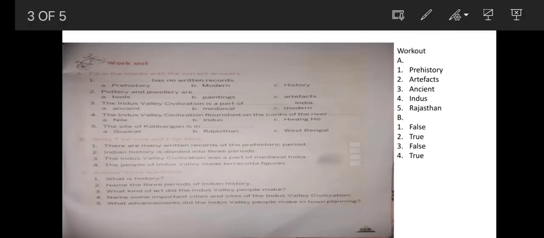Now let us discuss workout. A. Fill in the blanks with the correct answers. For each and every question, 3 options are given here. Among these 3 options, one is correct, so we have to choose the correct one.